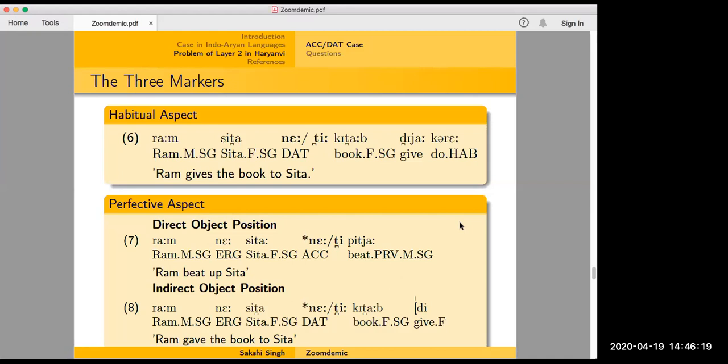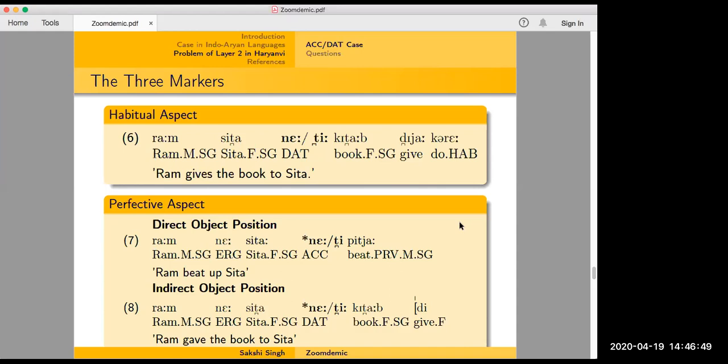Ram ne kutte, Ram kutte ne roti devega. So that's also fine. Ram kutte ti roti devega is also fine. So I can have all sorts of nouns here and that does not affect. But I do agree when you say that they might occupy different structural positions, because the behavior of this ne marker in other constructions, except in these regular constructions, is very different, as we can see in experiencer and subject positions. So I do think that they might occupy different structural positions.